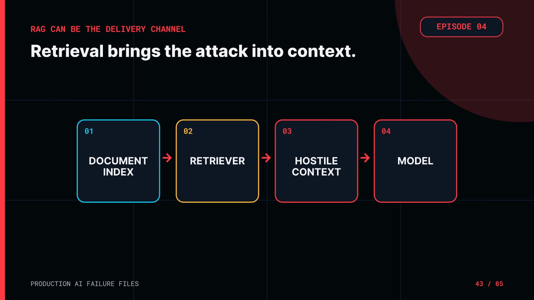Now add the hidden instruction inside the ticket. RAG does not remove prompt injection. Retrieval may be the delivery mechanism that brings the attack into context. The production test must go beyond citation presence.